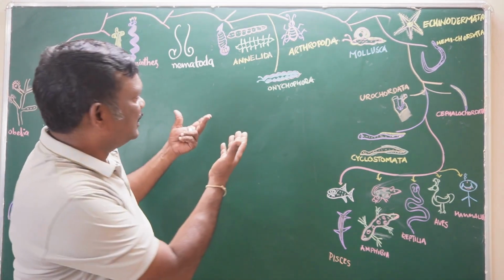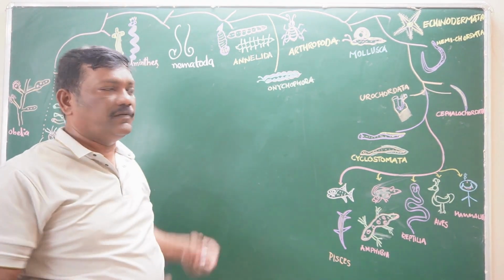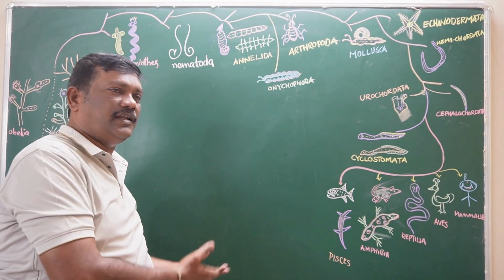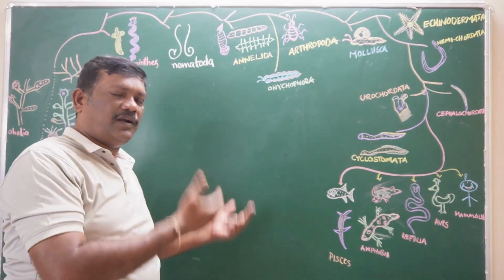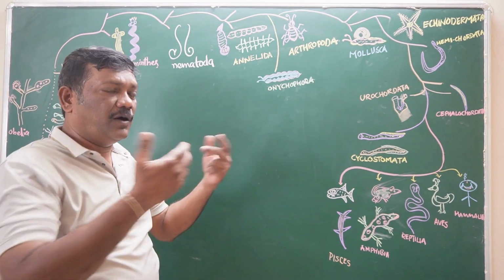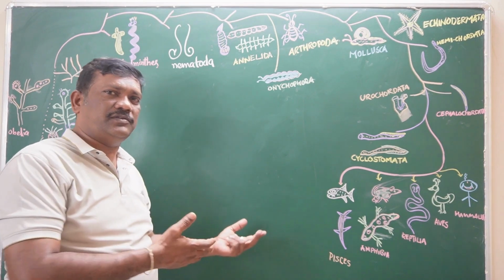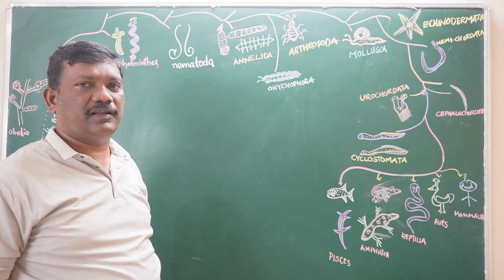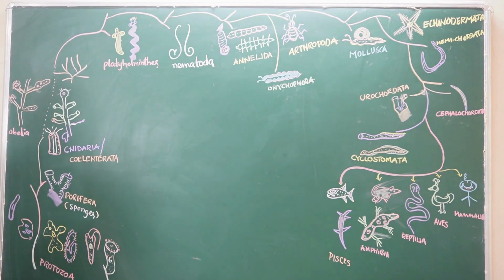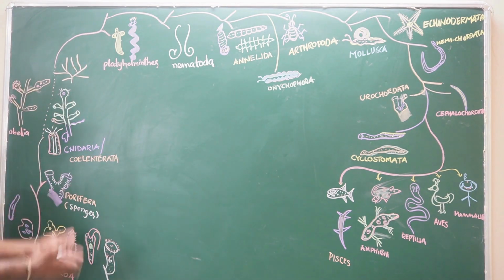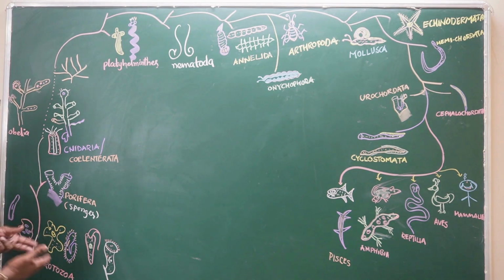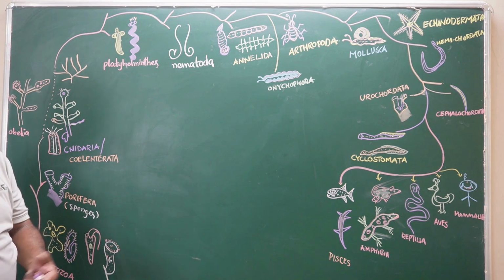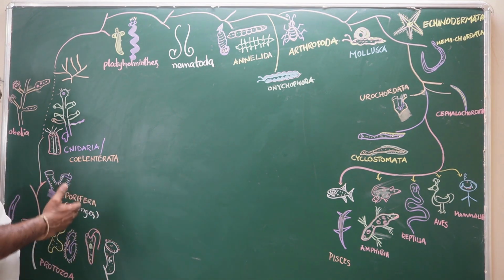We can discuss the general characters. Where do they live? What do they eat? How do they circulate the excretory material or food material or whatever is present in the body? How do they excrete? How do they reproduce? All of these depend on how well you remember that particular animal. For example, in the protozoans, you have to remember amoeba, paramecium, euglena, and vorticella. If you remember them, then your discussion will become very easy, whether it is classification, special adaptations or the general characters.